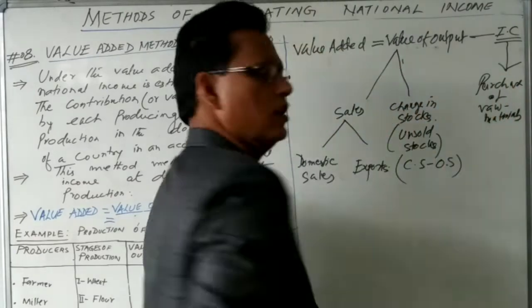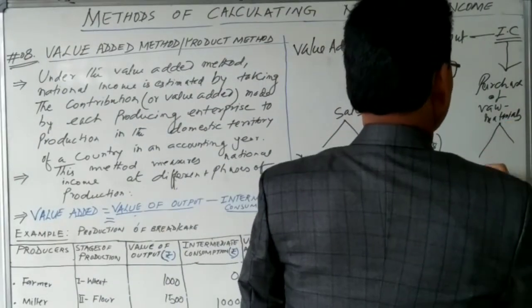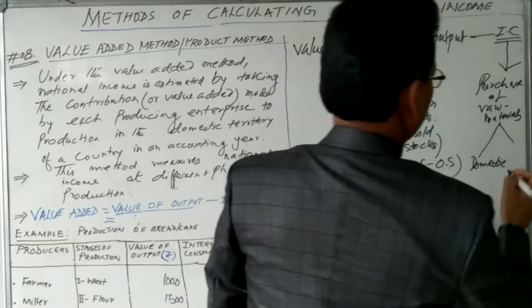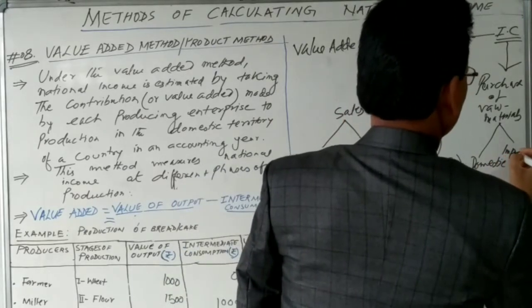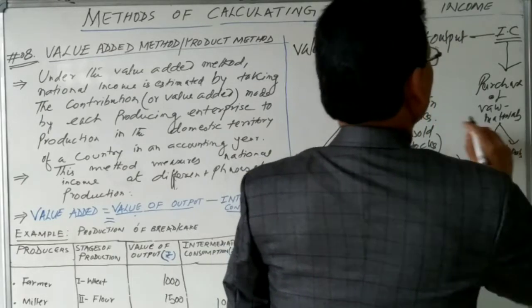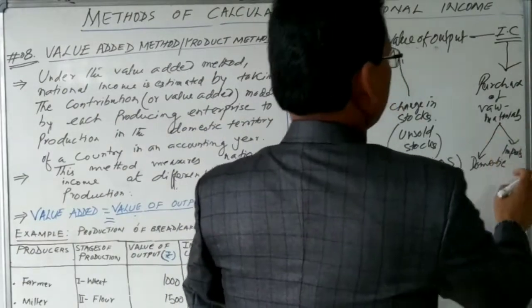So purchase of raw materials. Raw materials are also purchased. Sometimes domestic purchase is also there and imports are also there. So this purchase of raw material consists of domestic purchases and imports.